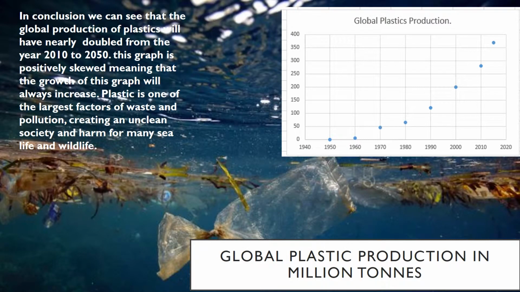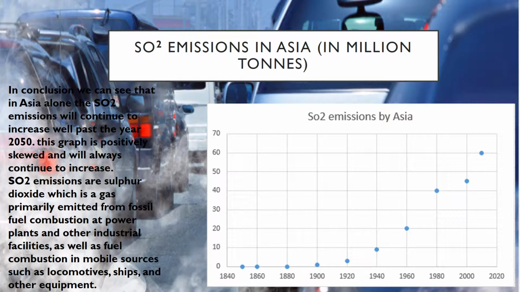Global plastic production in a million tons. In conclusion, we can see that the global production of plastic will have nearly doubled from the year 2010 to 2050. This graph is positively skewed, meaning that the growth of this graph will always increase. Plastic is one of the largest factors of waste and pollution, creating an unclean society and harm for many sea life and wildlife creatures.